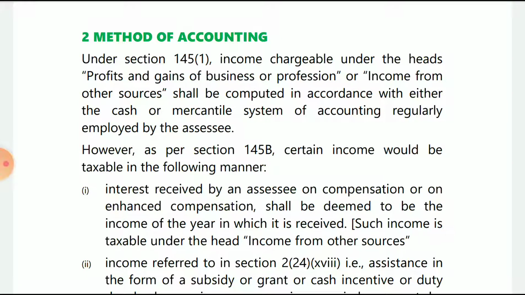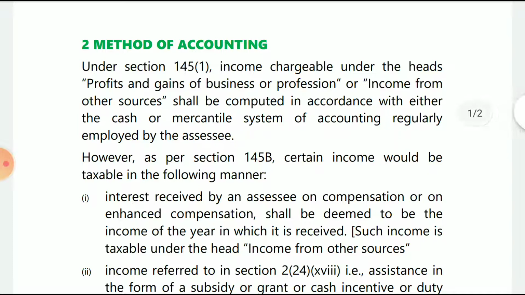Similarly, you record your cash payments as well as your credit payments. In simple words, in the mercantile system you record cash received and yet to be received, and cash paid and yet to be paid. Both things are recorded in this system. It is called the mercantile system of accounting.